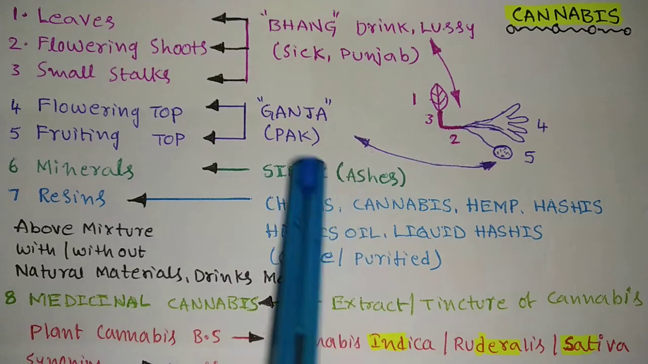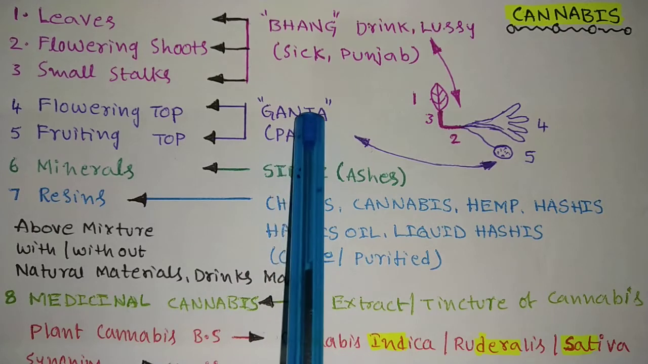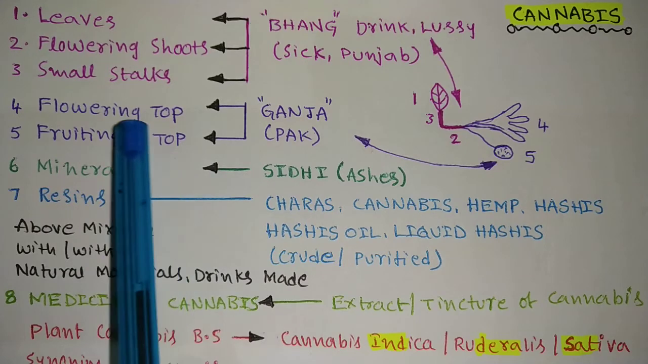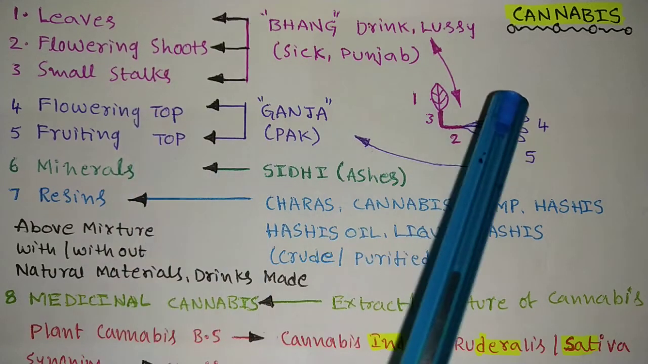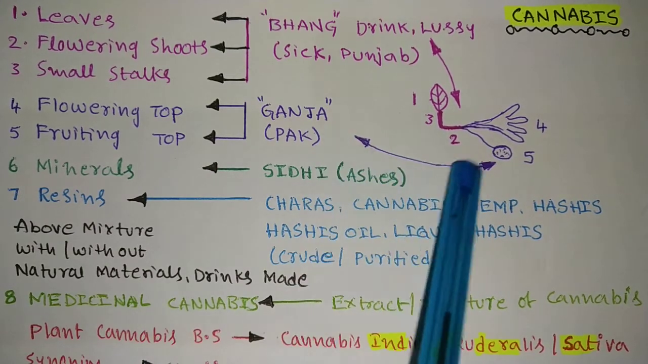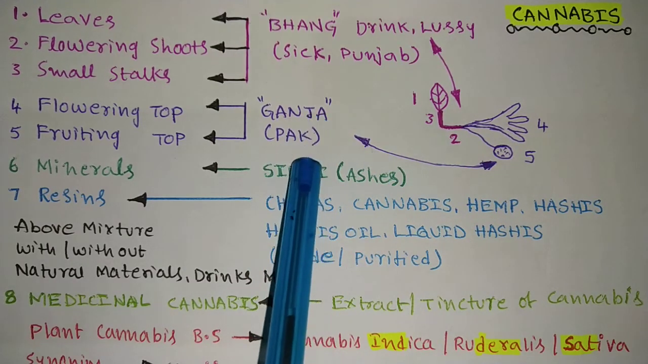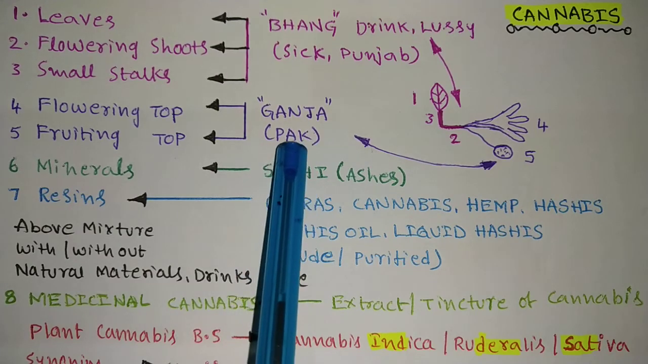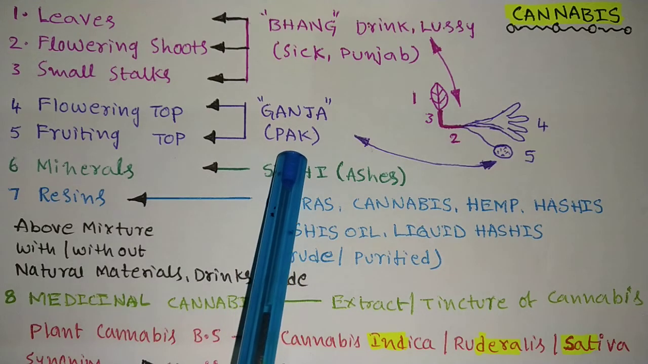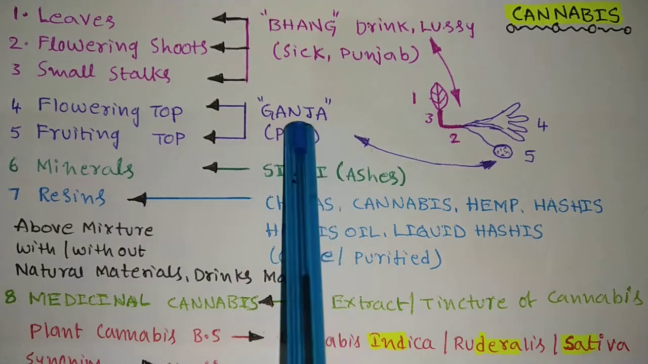Next we will come to ganja. What is ganja? Ganjai. These flowering tops are nothing but flowers, and fruiting tops are nothing but fruits. See here, the fourth one is a flower and the fifth one is a fruit. These two parts are called ganjai. It is widely cultivated in Pakistan, and they export it to India. See here, first part is bhang, second part is ganja.